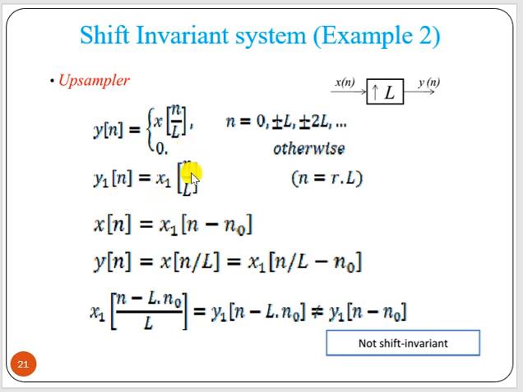Now y1 of n equals x1 of n by L. If the input is delayed by n0, then we can write y of n equal to x of n by L minus n0, or what we can write, x of (n minus L n0) by L. Now if we delay the output, y1 of n minus n0, the result will be x of (n minus n0) by L. So both are different.